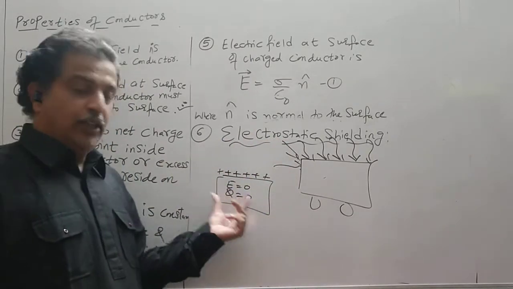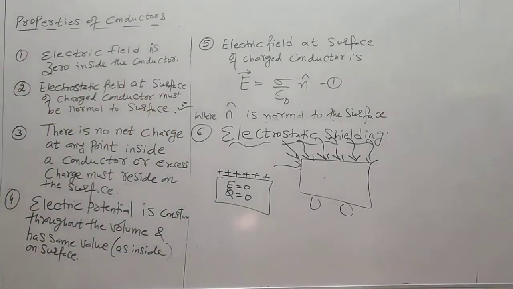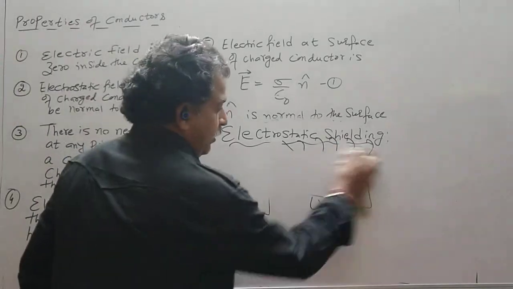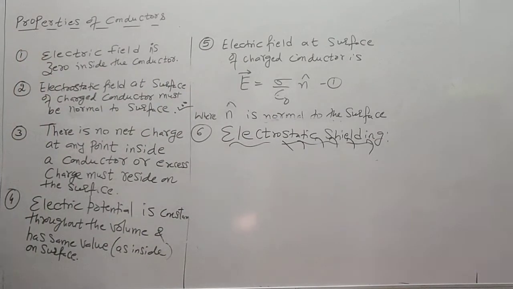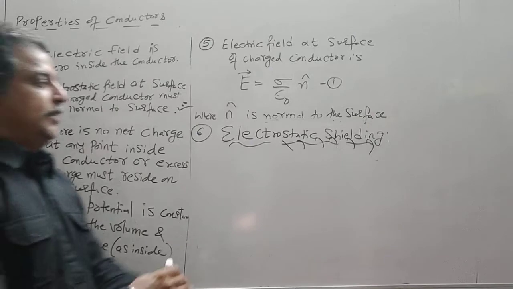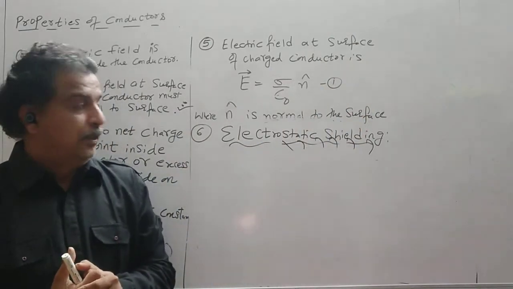There is no field and no charge inside, so you will remain safe. So that is the word shield. It means we will be safe from the accident. It provides us a shield, or you can say a protective layer is formed around us.